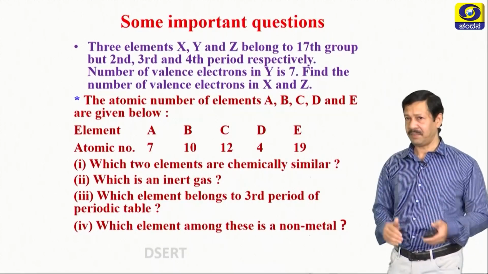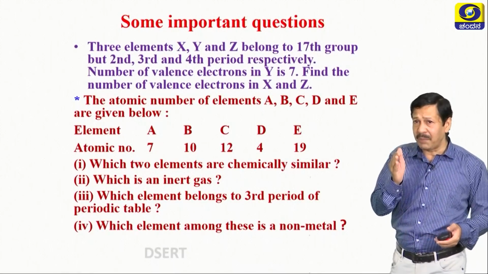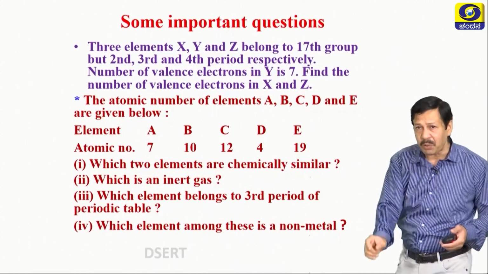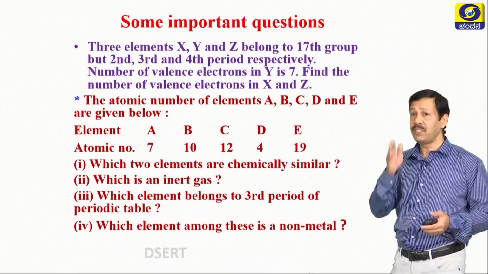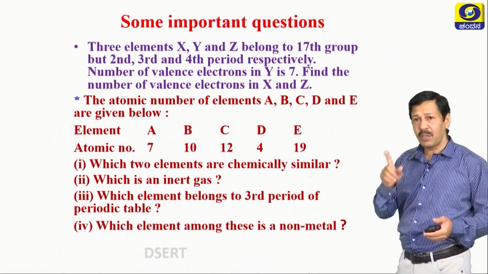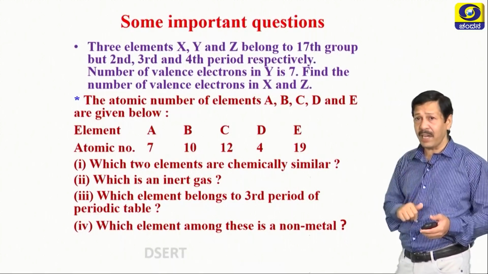Let us analyze. Which two elements are chemically similar? Chemically similar means they should belong to the same group. First you have to write the electronic configuration. A: 7, 2, 5, valence electrons 5.